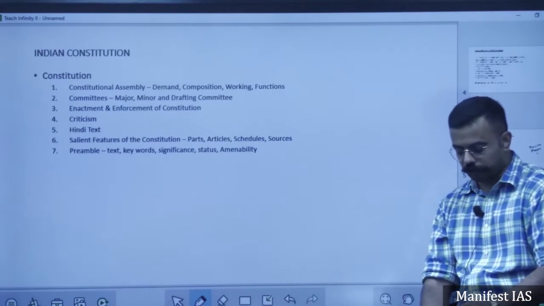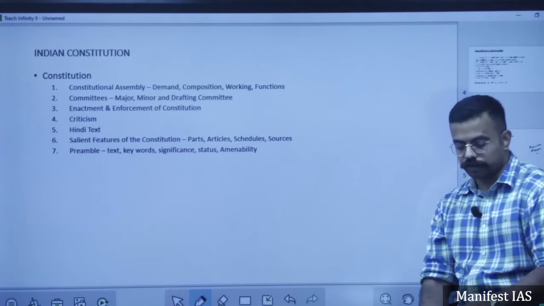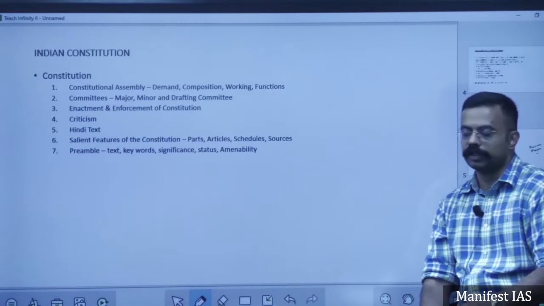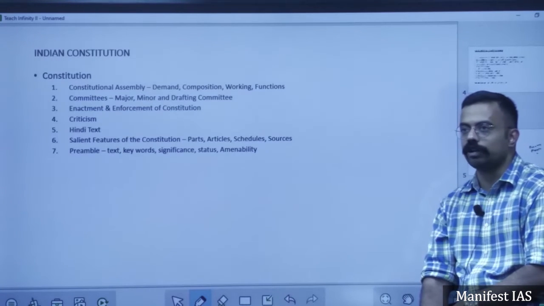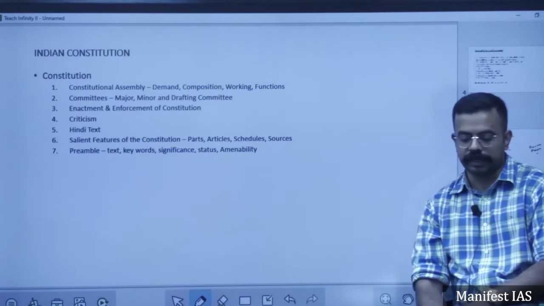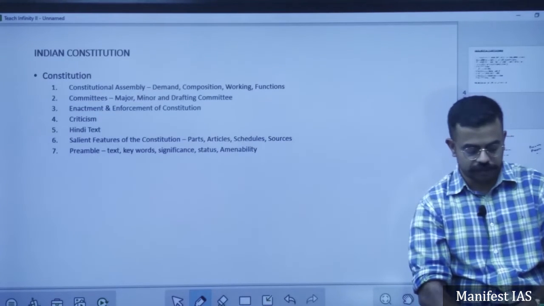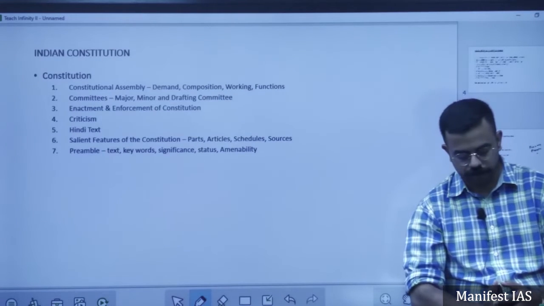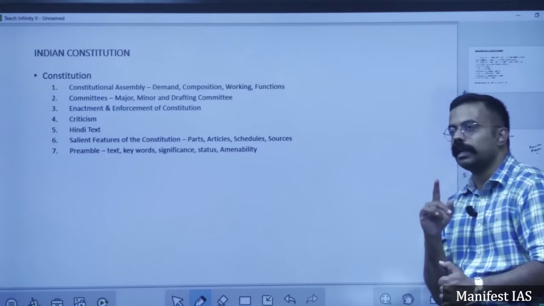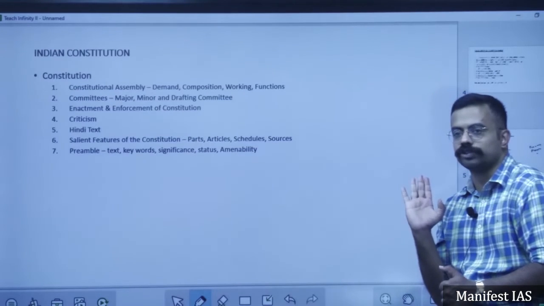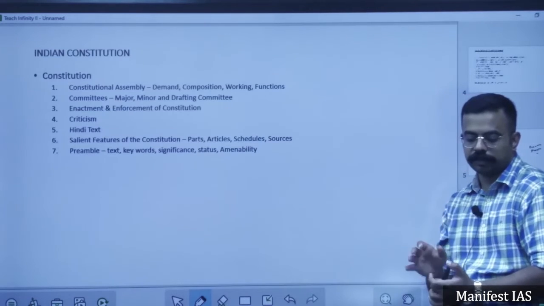Then the Australian constitution, what have we taken? The provision of the concurrent list, the provision of free trade and commerce, and also the joint sitting of the parliament. I am going to discuss the joint sitting provision later on. Then the Weimar constitution of which country? Germany. Emergency provisions are taken from the Weimar constitution. So remember, emergency, German constitution.